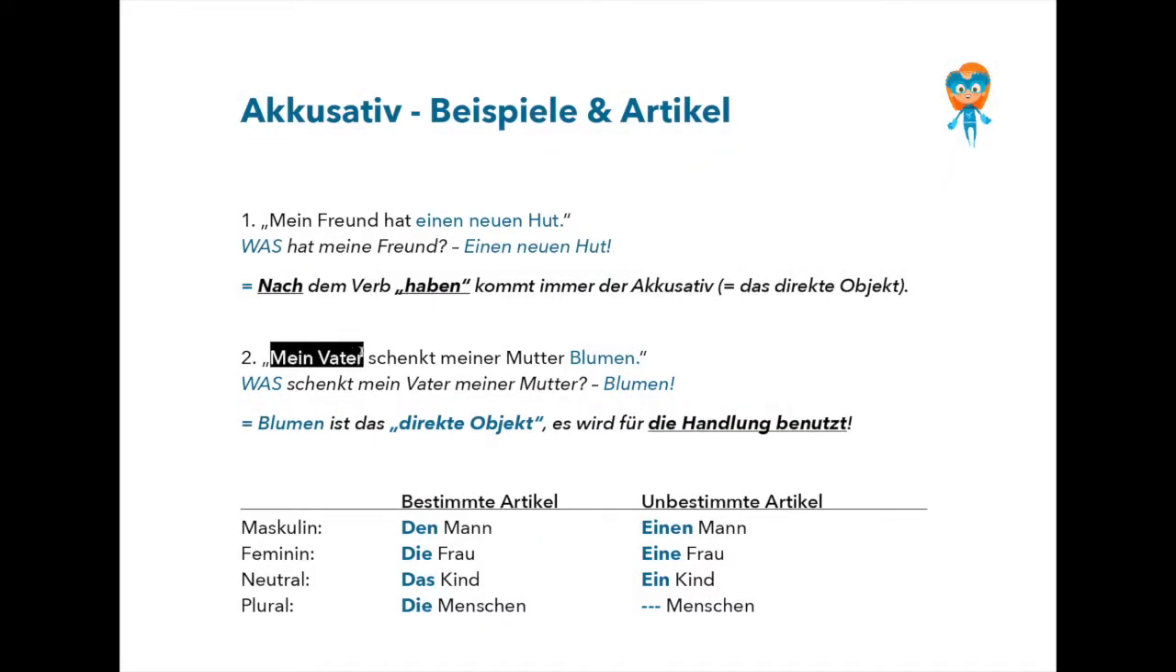In the second example, mein Vater schenkt meiner Mutter Blumen. My father offers flowers to my mother. Who is offering here something? My father. What is the subject doing? Offering. Whom or what is he offering? He is offering flowers. So Blumen will be in this case the accusative object, or the direct object. As you can see, the direct object is directly implied in the action of offering. The subject offers flowers directly.